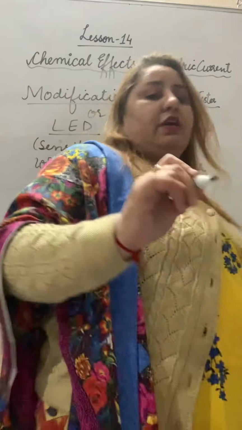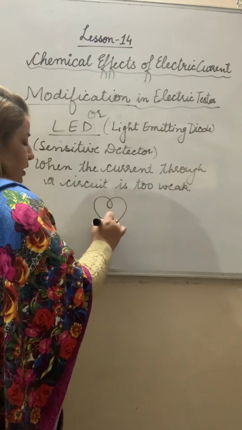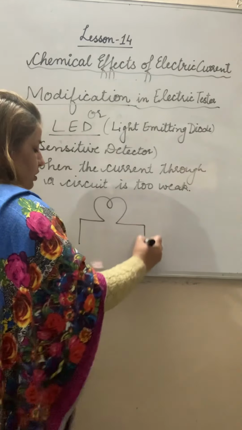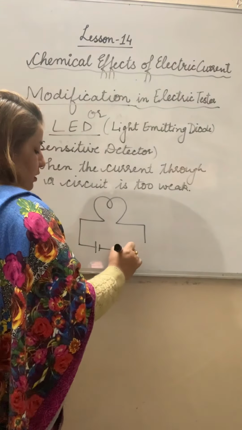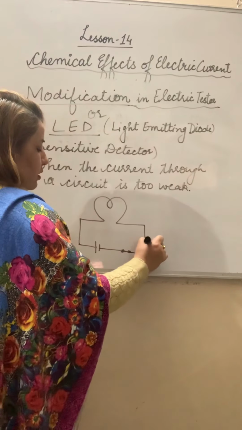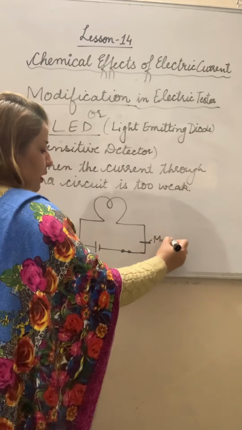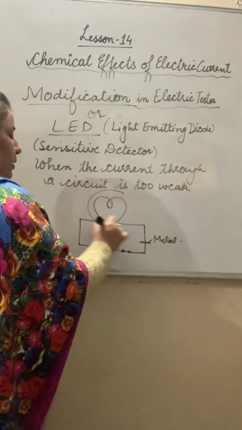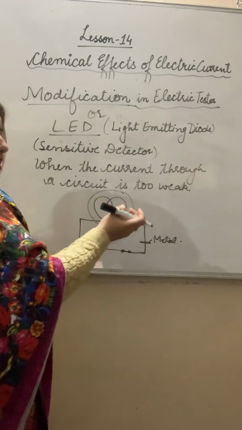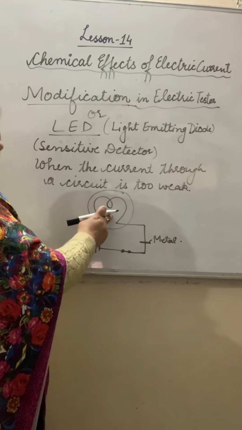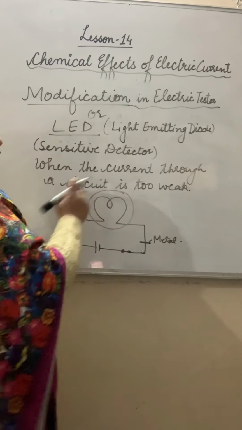Suppose we are making a circuit like this with a bulb, using some metal, and the bulb will glow. But if the current is too weak, the filament of the bulb does not get heated up and it will not glow.